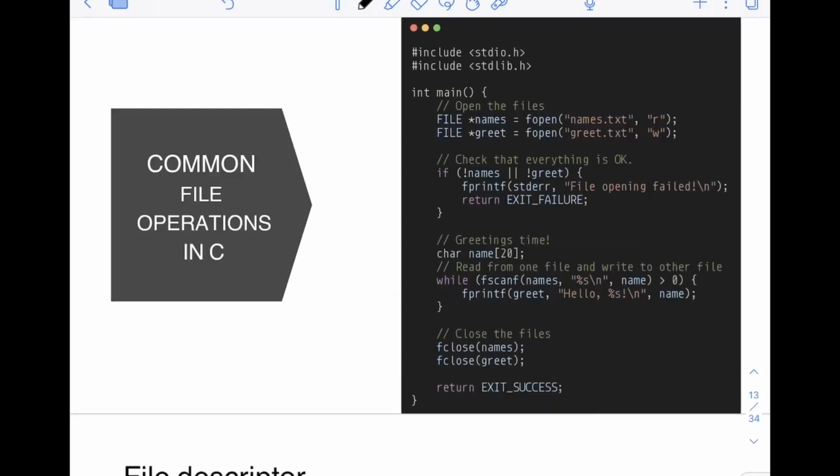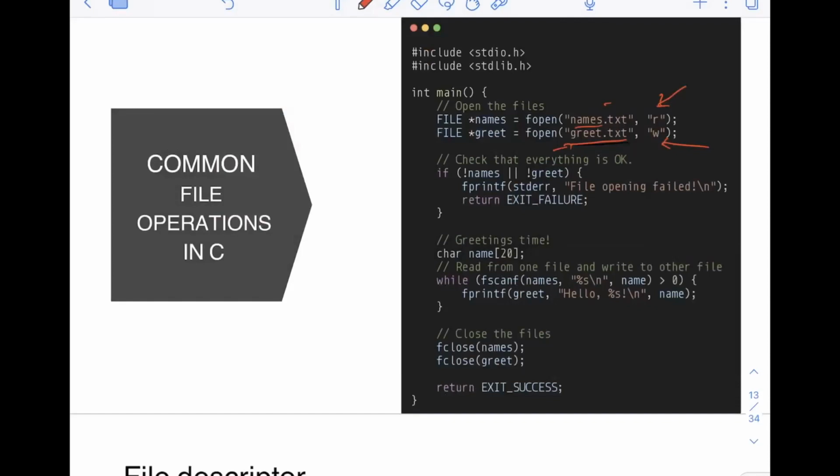What this program is doing is that it has two files. It is opening one file, names.txt, and it is opening another file, greet.txt. You can see there are two files, and both are being opened in this. One is used for reading, that is R here, and one is used for writing. Basically, the program reads all the contents from names.txt and then writes those contents to greet.txt. So it is opening both of these files.